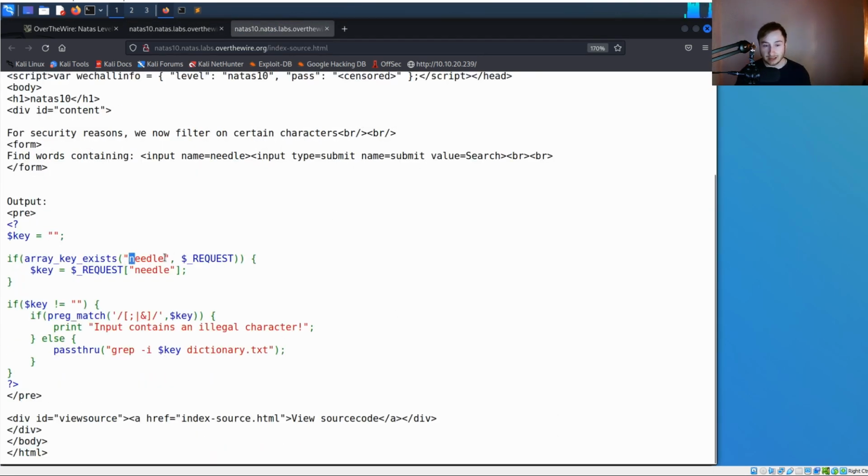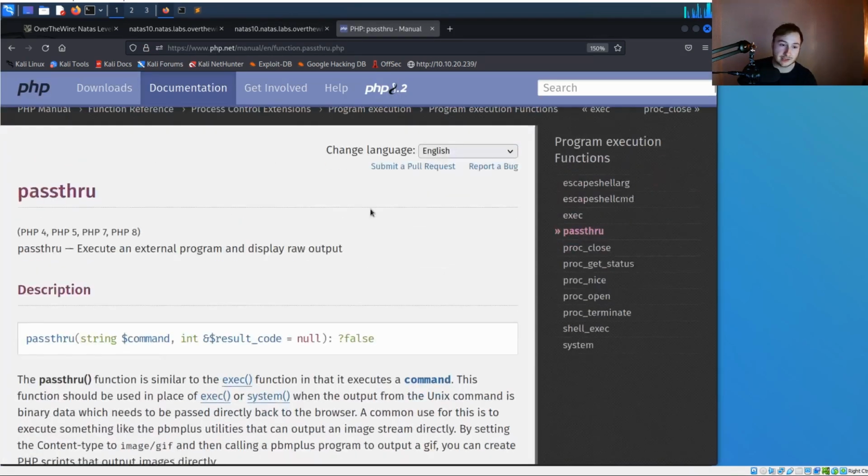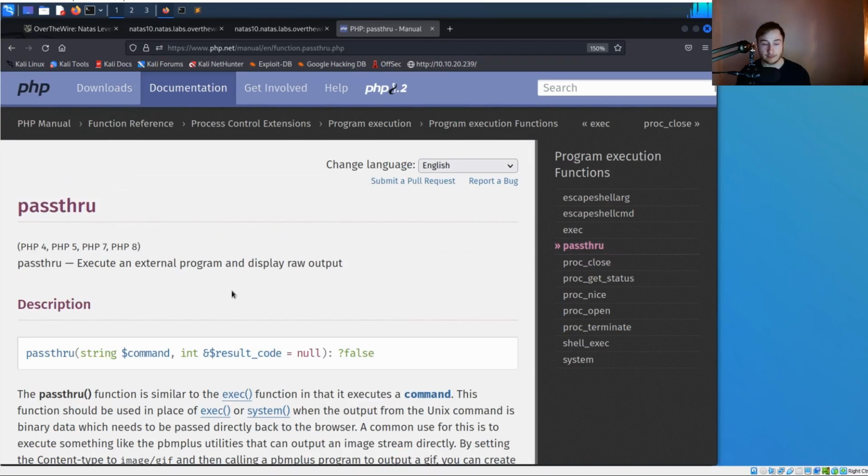It's still looking for that needle parameter in our request, and that's essentially going to be inserted as a key variable, and that's going to be input in our grep command here, which they're still using the passthru function in PHP, which if you remember from last time, as seen in the PHP docs here, passthru is just going to execute that command on the local host and provide the output.